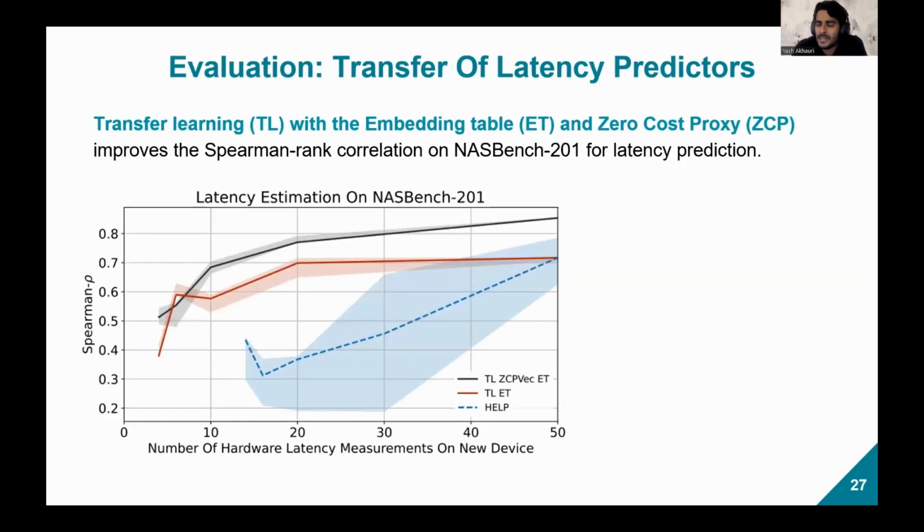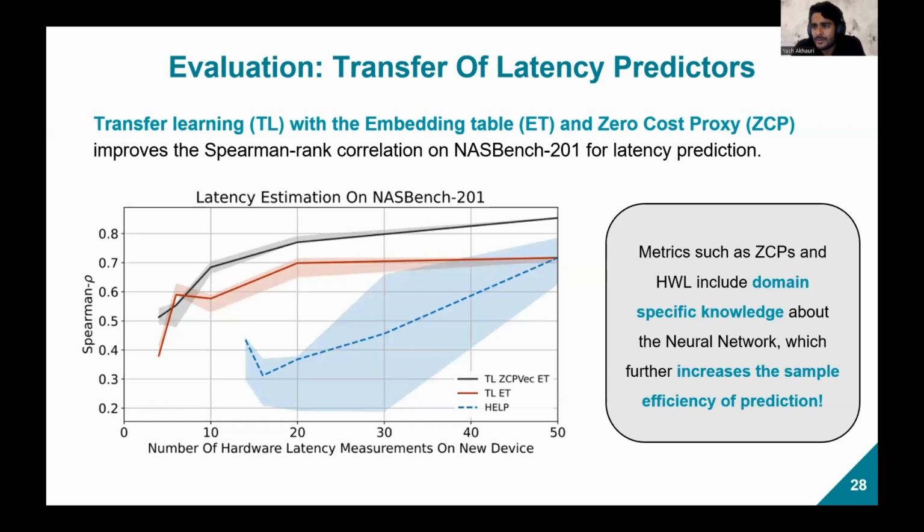So let's begin with the transfer of latency predictors. We find that transfer learning with the learnable embedding table and the zero-cost proxy representation can significantly improve the Spearman rank correlation on NAS bench 201 for latency prediction. Further, it is interesting to note that metrics such as ZCP and HWL include domain-specific knowledge about the neural network, and this further increases the sample efficiency of prediction.